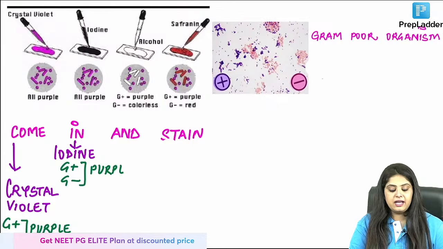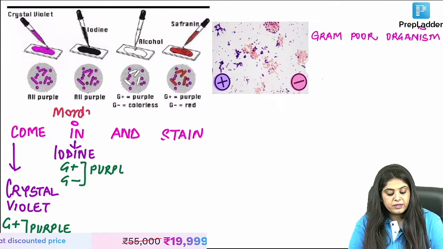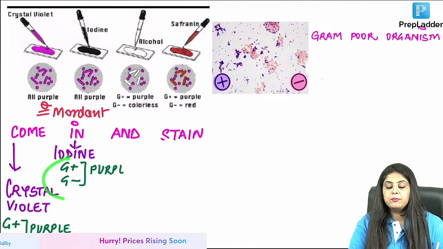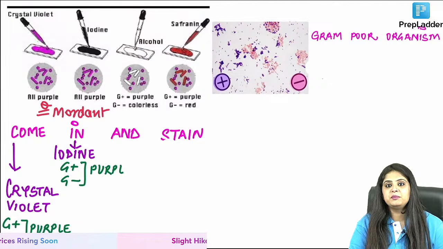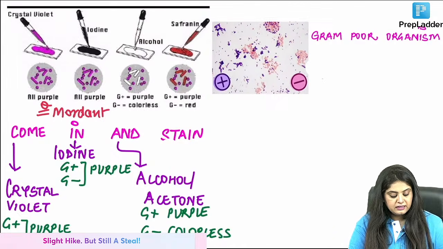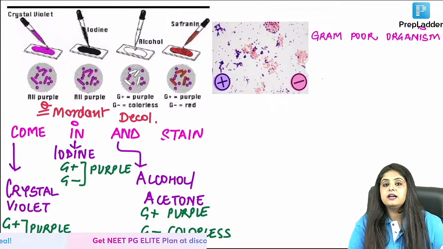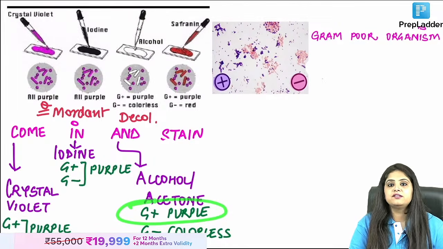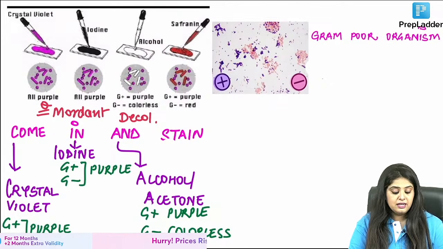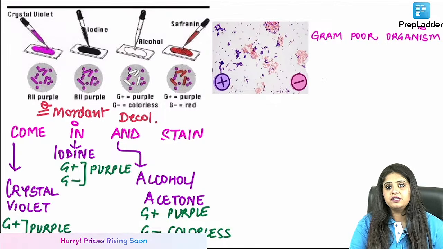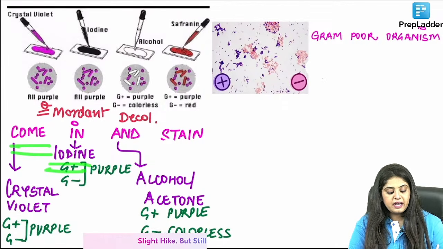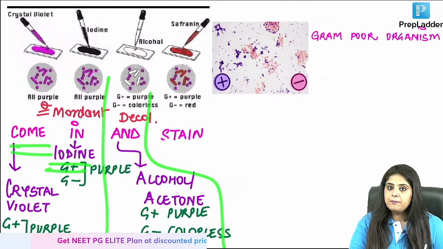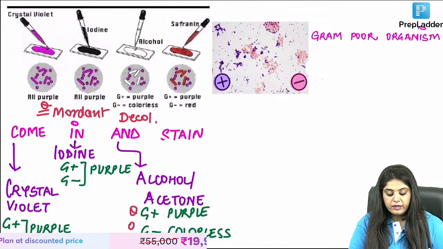Then I add iodine. Iodine acts as what? That is the mordant. Mordant means fixer. Now mordant is going to make the purple color even more. Gram positive is purple, gram negative is also purple. Everything is purple till the time I have added the alcohol or acetone, because that is the decolorizer. Now the color will go. But gram positive has such a thick cell wall, it doesn't give up the purple color. It says I will keep the purple color. Gram negative organisms get decolorized. So if they ask you that after adding crystal violet and iodine, what are the colors? Everything is purple. But after adding decolorizer, now only gram positive are purple and gram negative is going to be colorless.